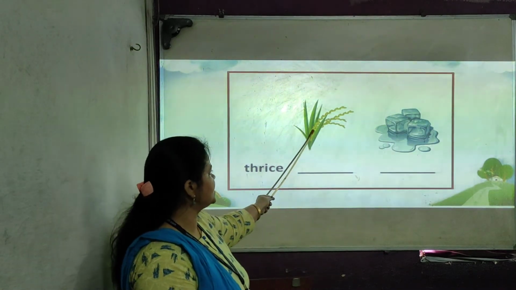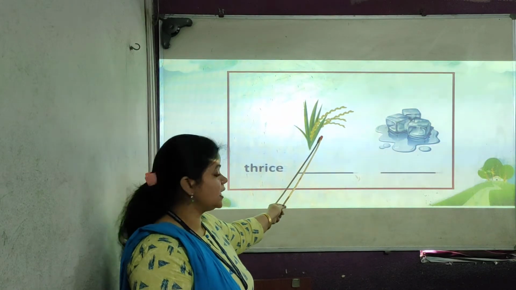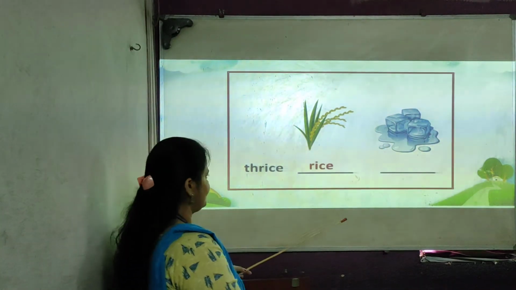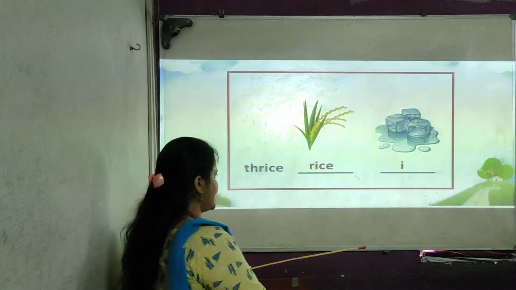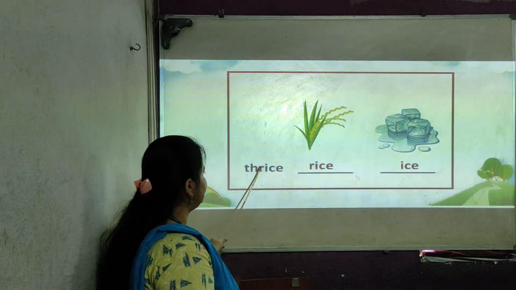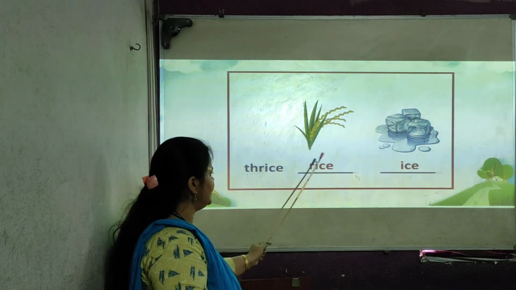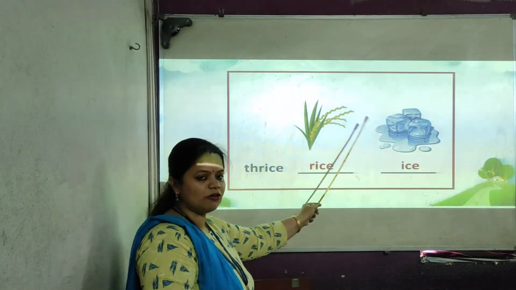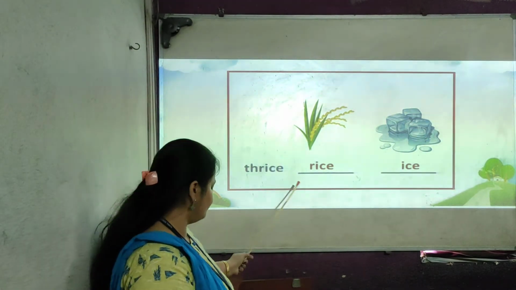So which picture is this? It's a picture of rice. And which picture is this? Eyes. So from this, R-I-C-E, rice, I-C-E, ice. So with the pictures also you can find out the two kangaroo words.